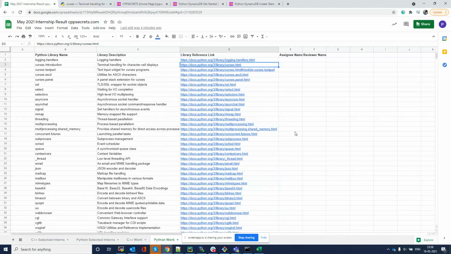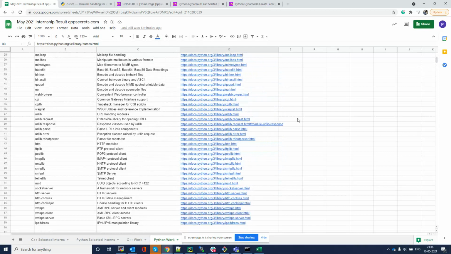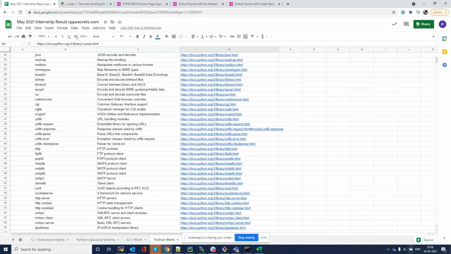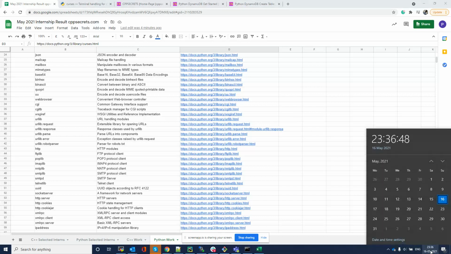So these are the libraries assigned to you guys. You just have to start working on it, and we will have a stand up every Saturday, and in between also I can check. You have to share the link of your article in the WhatsApp group, so that people will start reviewing it. If I find anywhere that you are going in the wrong direction, or you are not writing something correctly, then I will call you, and I will also put my review comments in the group.